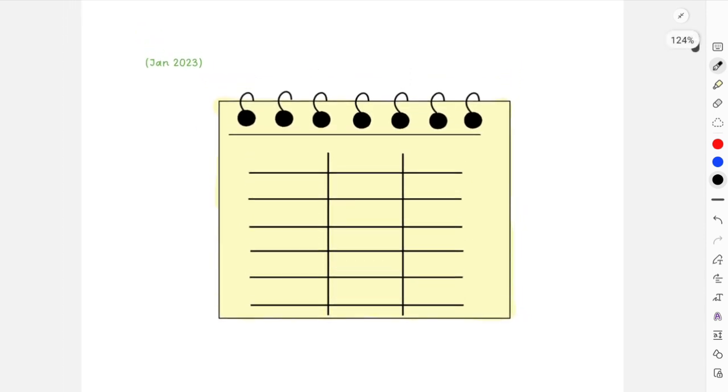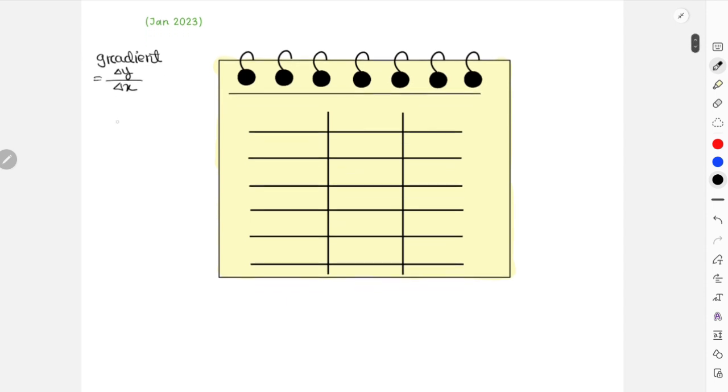For gradient calculation, you always divide the y-axis over the x-axis. This is the formula for the gradient calculation. And for area, doesn't matter whatever the shape is, at the end you always multiply the x-axis and y-axis.